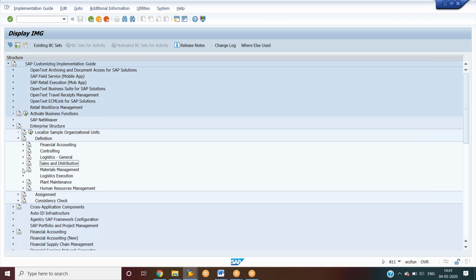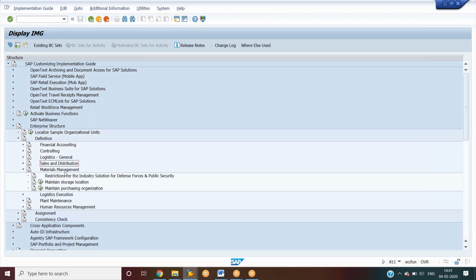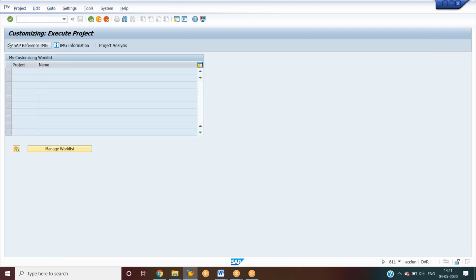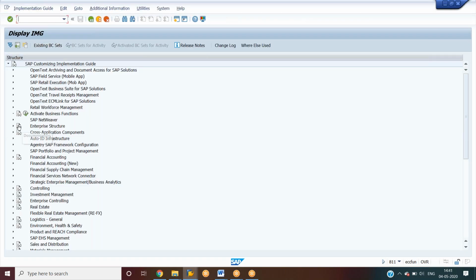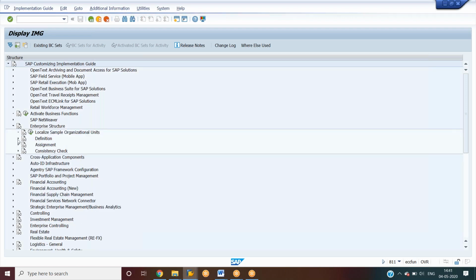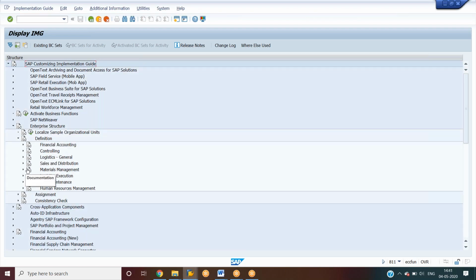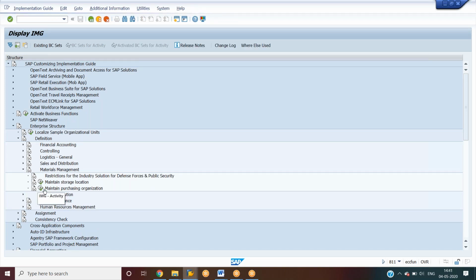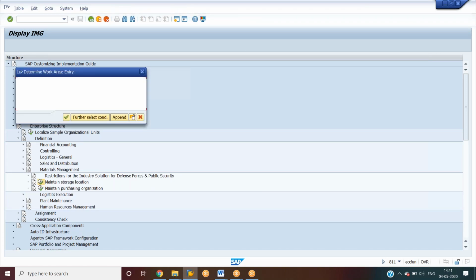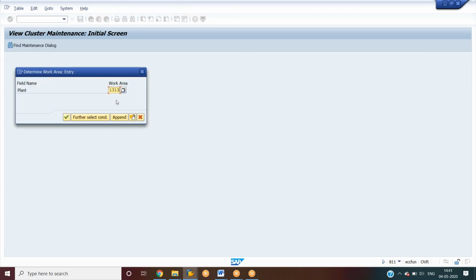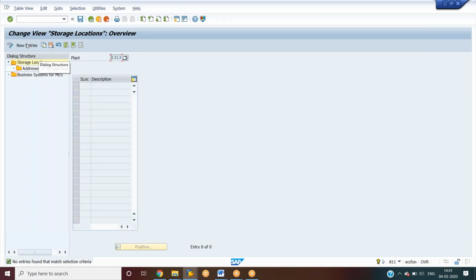So for storage location, we need to go to, okay, I will show you the path. SPRO, IMG, enterprise structure, definition, material management, maintain storage location. So the plant 1313 we need to give, and click on new entries, maintain the storage locations,